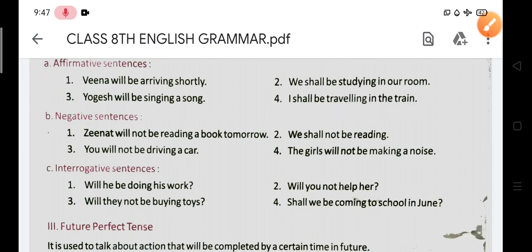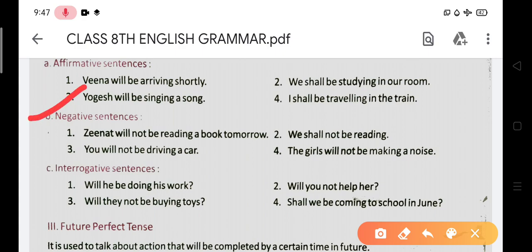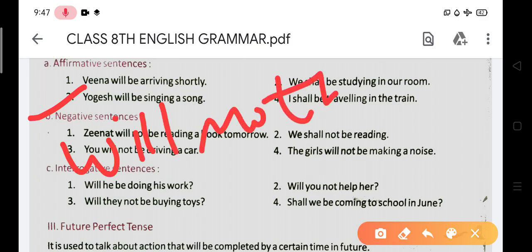Okay. And after that, negative sentences. So what is the main thing that you are going to study in the negative sentence? Will not be. What is the helping verb? Will not be, shall not be, as you can see in the sentence. So what will be the helping verb? You can say will not be, okay, will not be and shall not be.